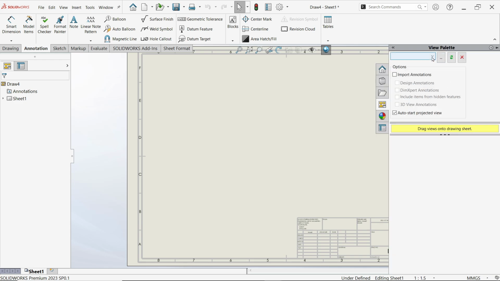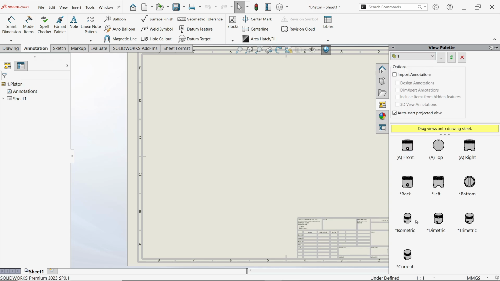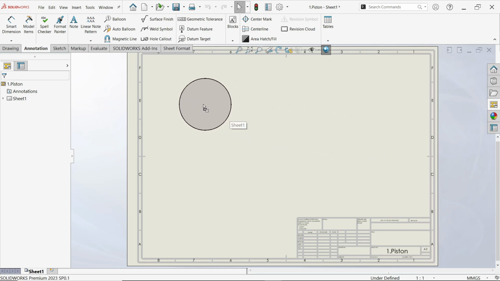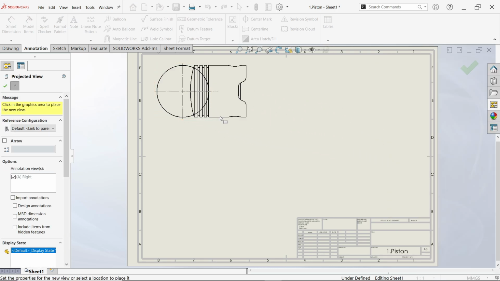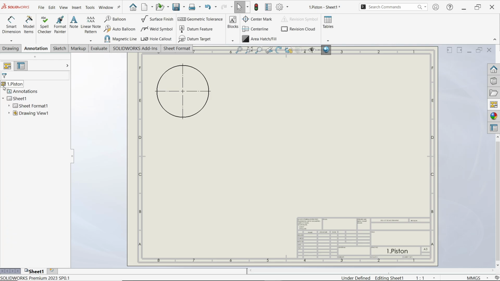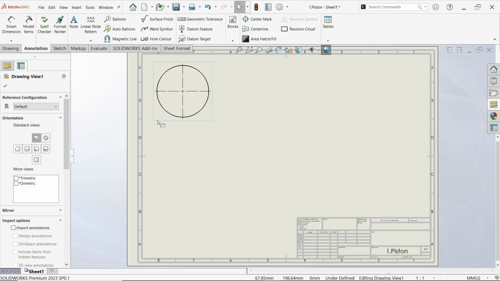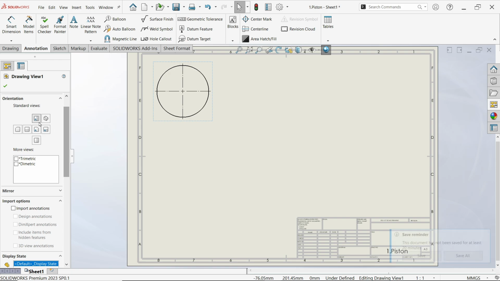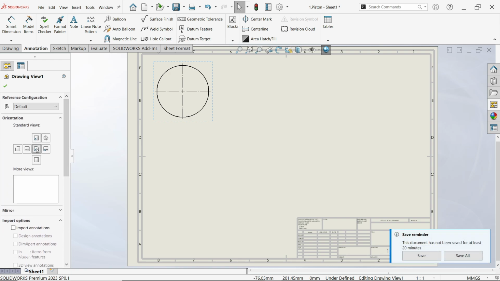Now open here view palette. Now you will see here, drop down this option and you will see all the parts available here if you open them in the background. So select the first part and see, this is visible here. So let's drag the first part. Drag, press escape key to exit or say yes. Again click on this. Now you will see the top view is selected. If you want to change this view you can change it, but we will keep this one as it is. Top view.